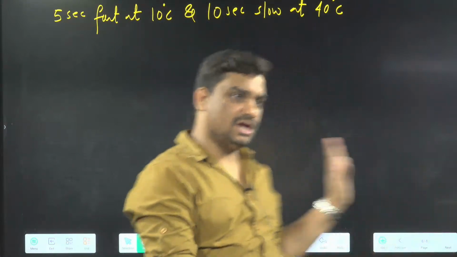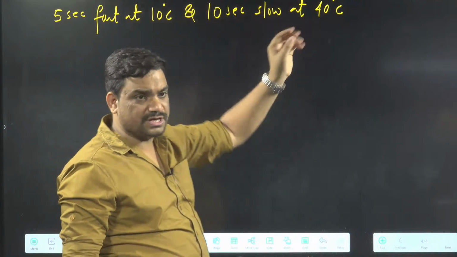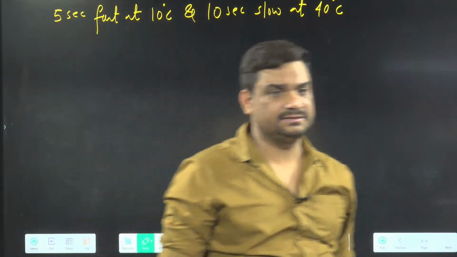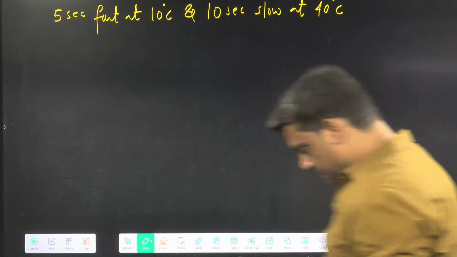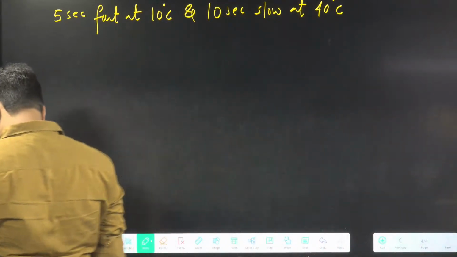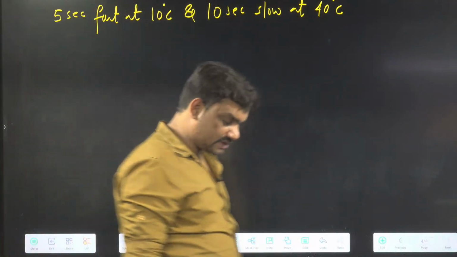A clock is 5 seconds fast at 10 and 10 seconds slow at 40. Find the temperature at which it gives correct time.